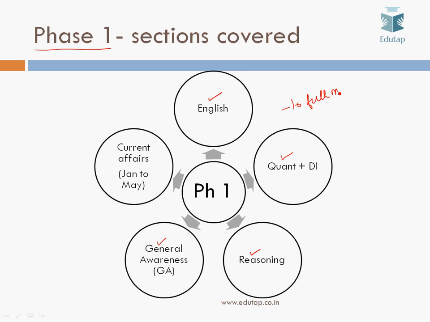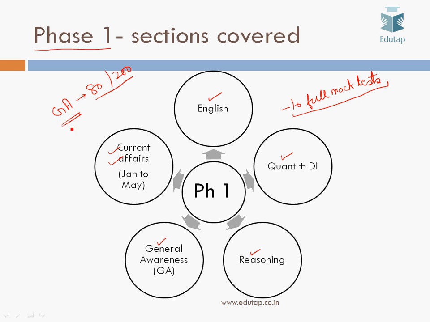So we'll be providing you 10 full-length mock tests on the same pattern and difficulty level as RBI. You'll be able to take the mock test online on our portal. Secondly, we'll also be giving you current affairs. Since you know that GA is a very important section for phase 1, 80 questions or 80 marks out of 200 marks are dedicated to the GA section alone.